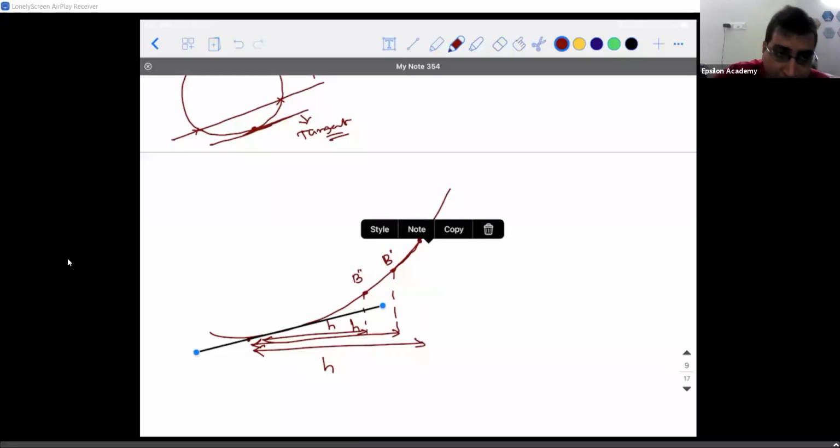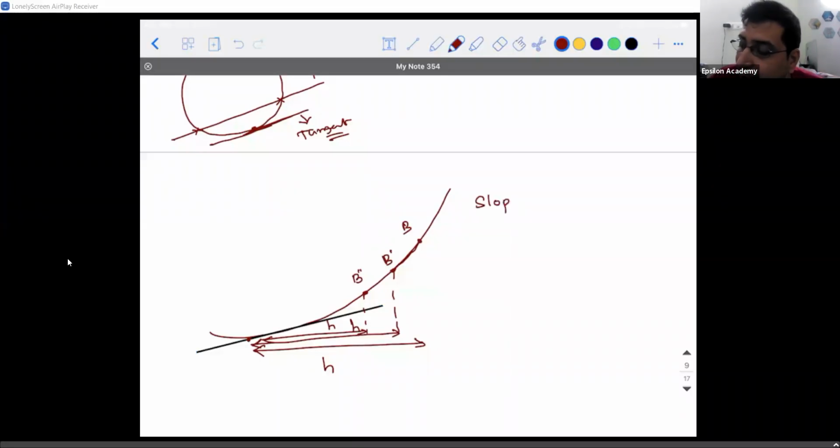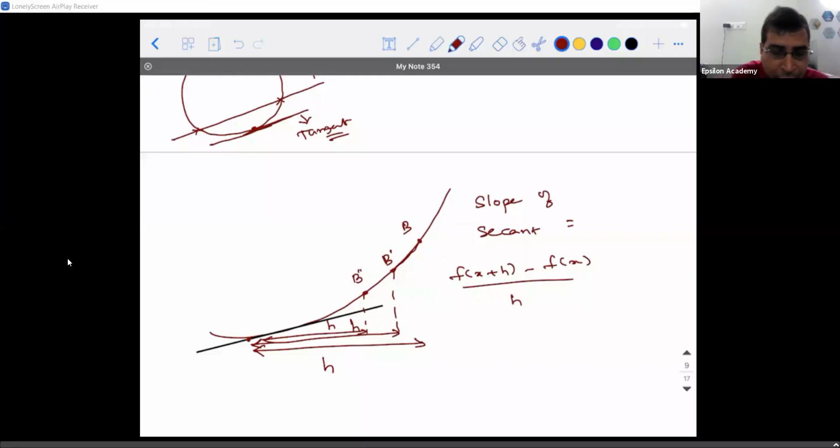You're able to understand. The reason why I'm telling this point is because differentiation and integration are called calculus, and calculus gives you only an approximate value. It doesn't give you the exact value. So for that, I'm going to revisit: slope of secant is what? Tell me again. Slope of secant is f of x plus h minus f of x divided by h.